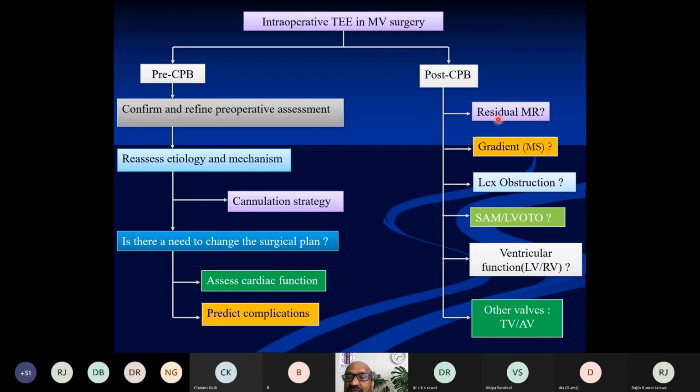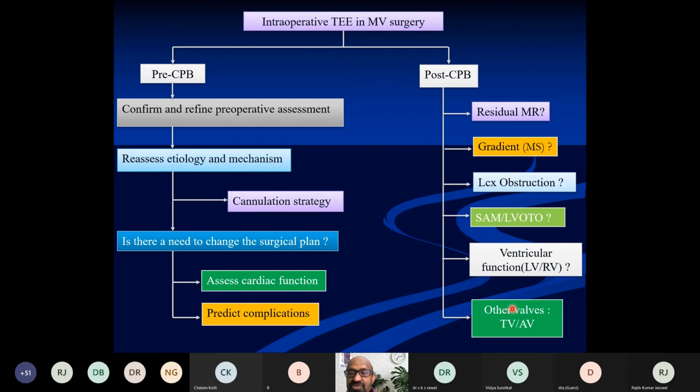After CPB, what is the residual MR? Is there any gradient across the mitral valve because the mitral valve has been repaired? Is there any left circumflex obstruction? Is there a possibility of systolic anterior motion? What is the ventricular function, left versus right? And how are the other valves?